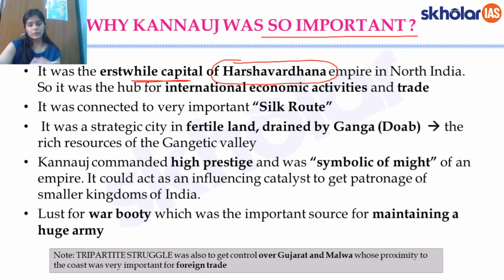While Harsha was ruling in this region and the Vardhanas were a strong power at its peak during Harsha's rule, Kannauj was the capital, and Kannauj essentially succeeded Patliputra, the ancient city of Patliputra, as the political center of North India. So this was the first importance of the city of Kannauj, that it was the capital of Harsha.